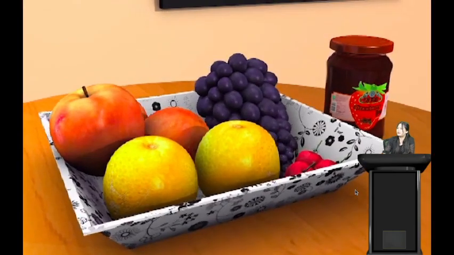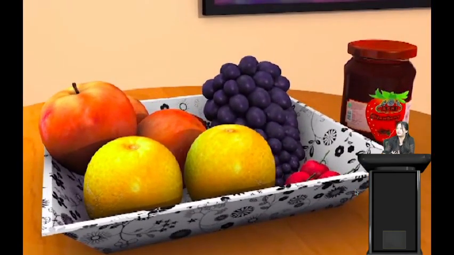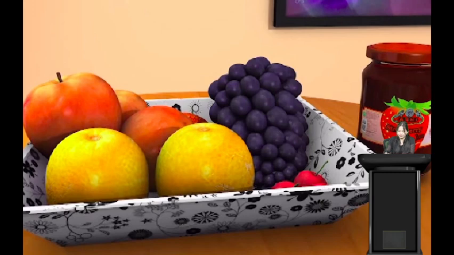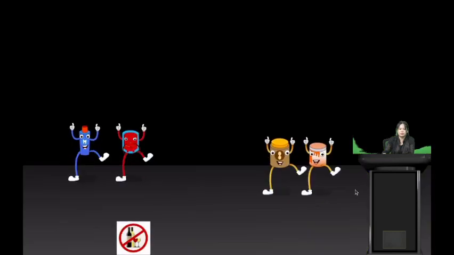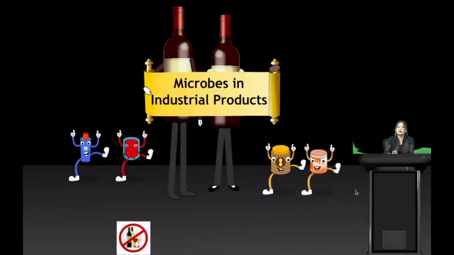All right students, so here we have some fruits. We have apple, grapes, plum. So we use different types of fruits to make different jams, right? Fruit jam. And here we have different types of sweets. And here we have strawberry jam, which is prepared from fruit. We have mushroom here, different varieties of mushroom. And we have here wine, different types of wine. So here microbes are not only used in household products, but microbes are also used in industrial products.